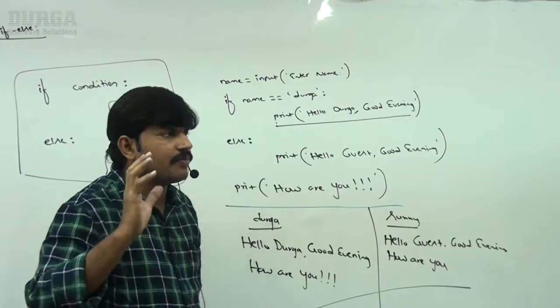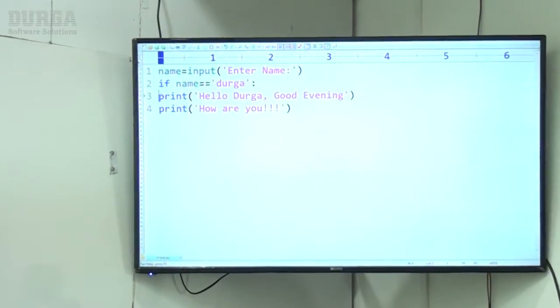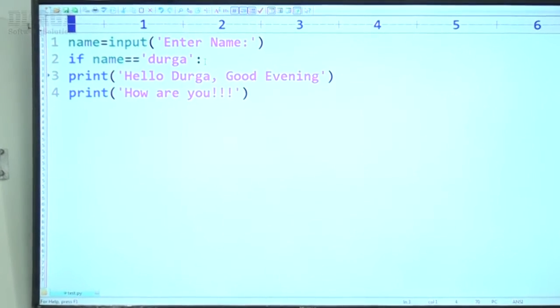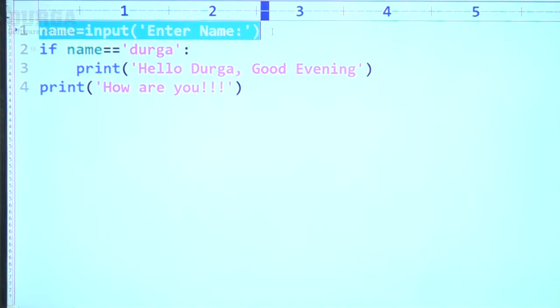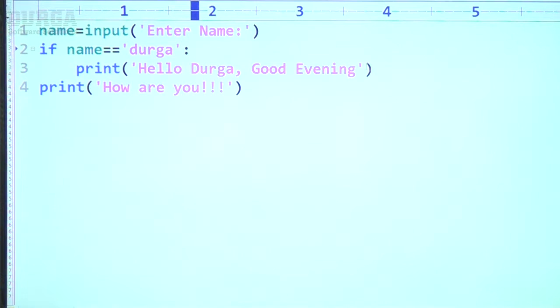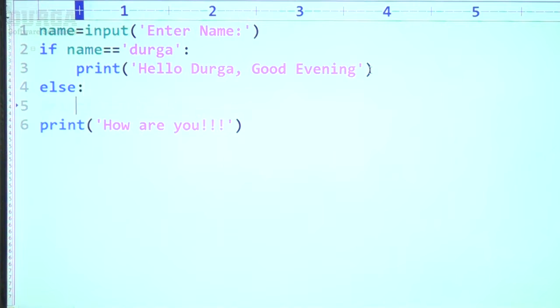If else. Okay, let me execute this code, sir. Observe carefully. Here have a look once, sir. Almost this code is already there with me. Reading name: if name is equal to Durga, print hello Durga, good evening. Else block again, colon, print hello guest,